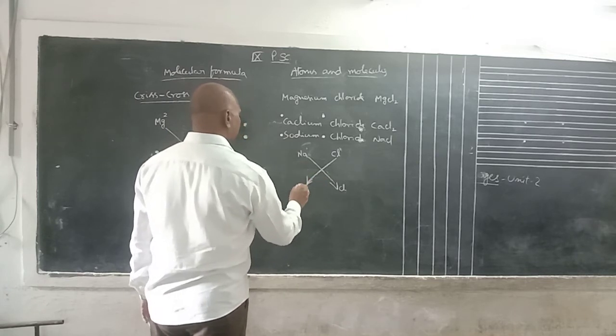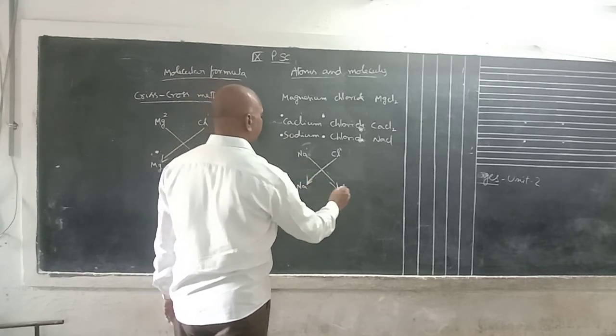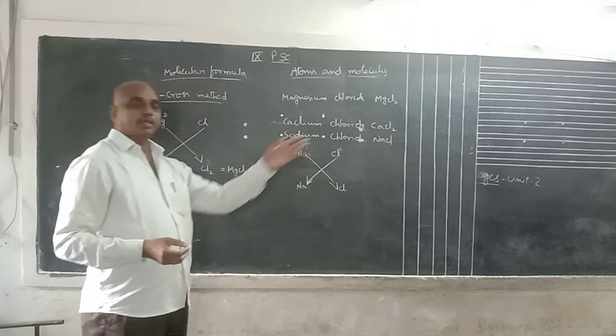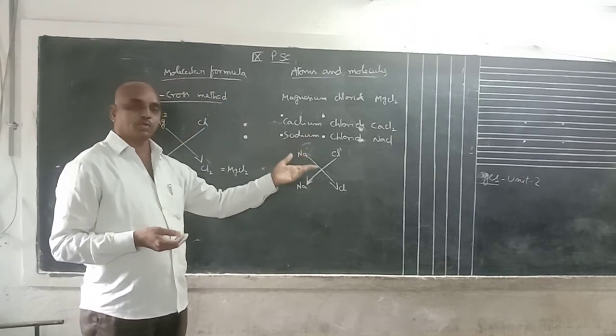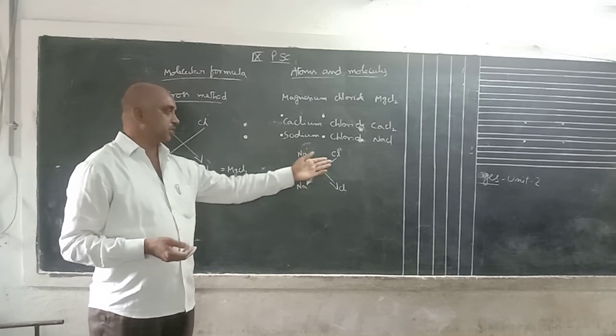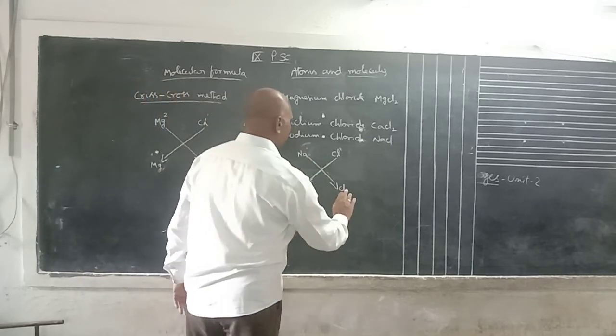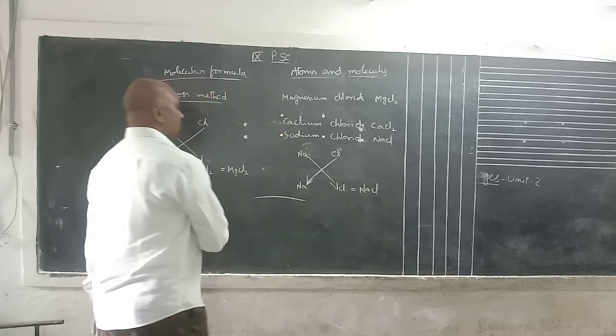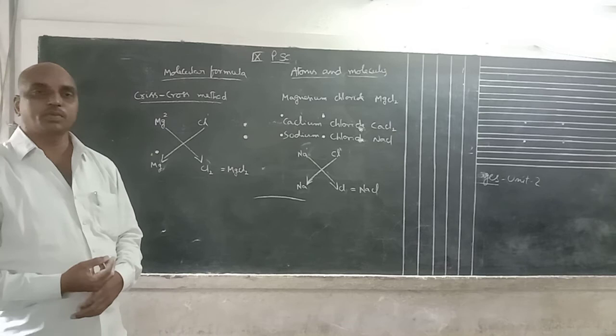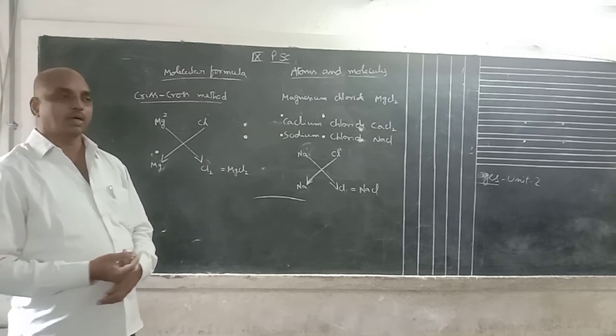Next, write sodium, here Cl. How to write NaCl? 1, 1. The LCM is 1. Divide with the LCM: 1 by 1 means 1 only. So Na as this, Cl also as this. Combining these two, the formula is NaCl. Write it this way: you can write the molecular formula of any compound or any molecule.